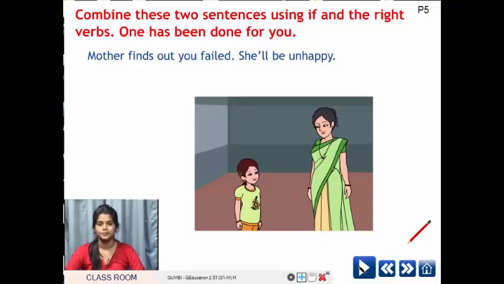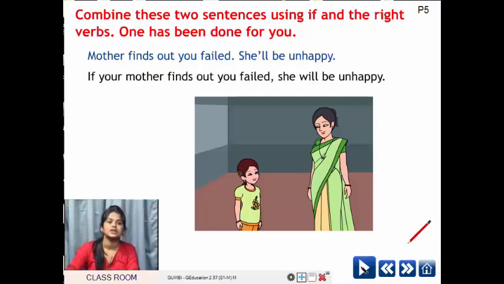Mother finds out you failed, she will be unhappy. Mother finds out you failed, okay? She will be unhappy. So now you have to combine these two sentences using if. Try. So you have to try.